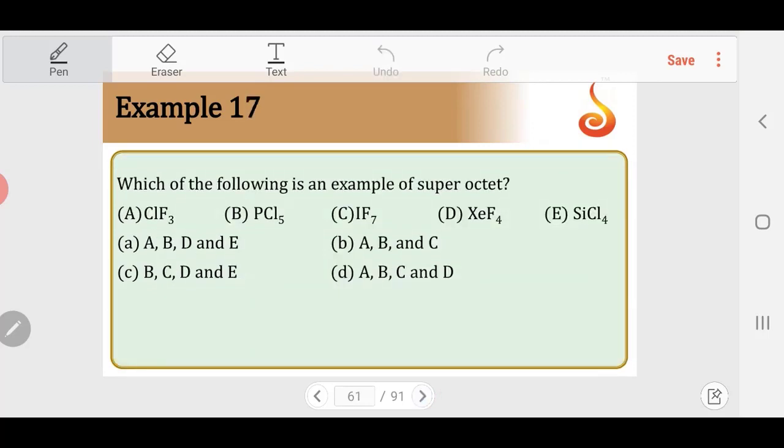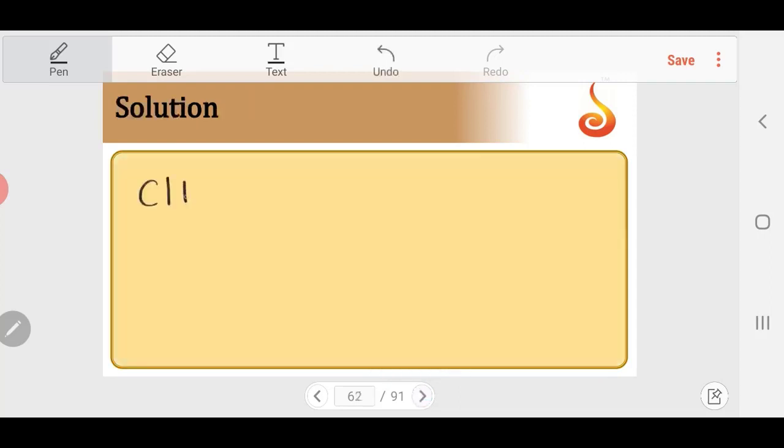Which of the following is an example of a superoctet? So we are given 5 compounds and options. ClF3. So what is the hybridization of this? We learned a formula for finding the hybridization so that I can identify the number of electron pairs.